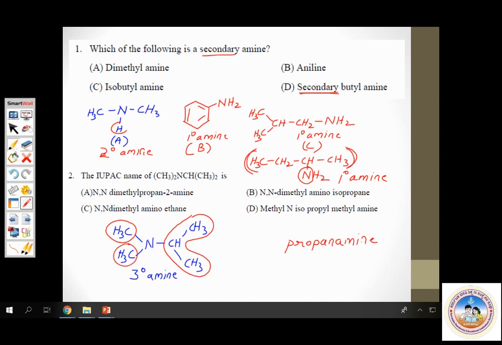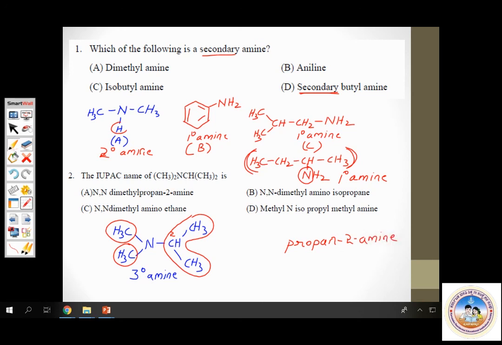And at what position is the amine group attached to carbon? Second position. You have to be specific. It is propan-2-amine. Indicate the position. It is propan-2-amine.